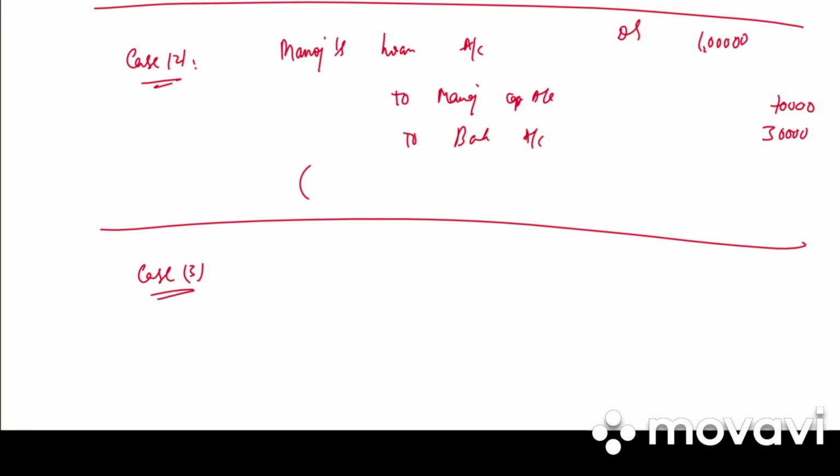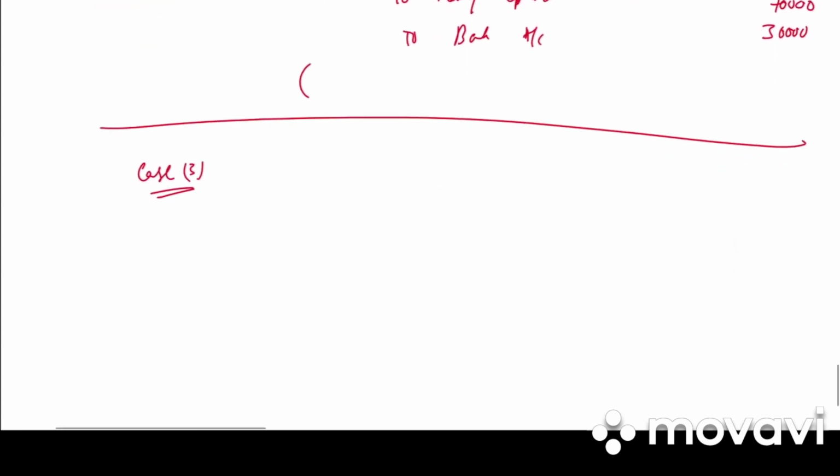Next we have case 3. Loan from Manoj rupees 1 lakh. Manoj's capital account debit balance rupees 1,25,000.